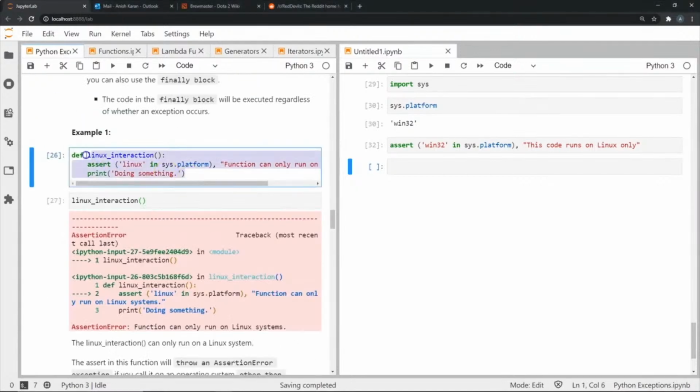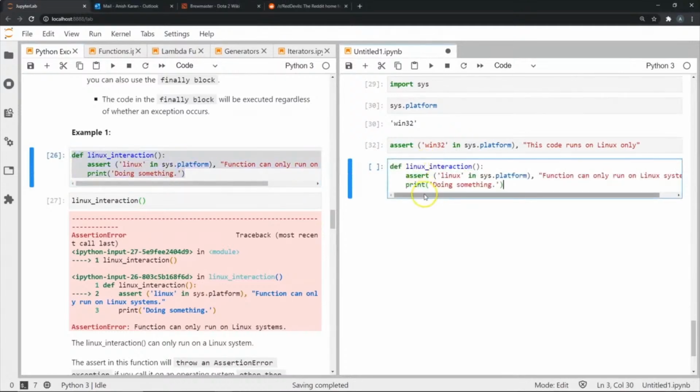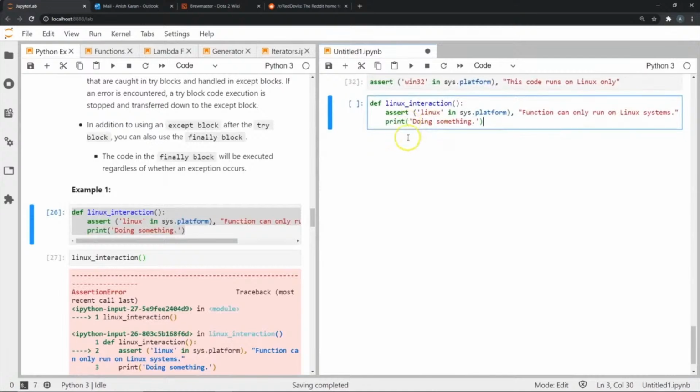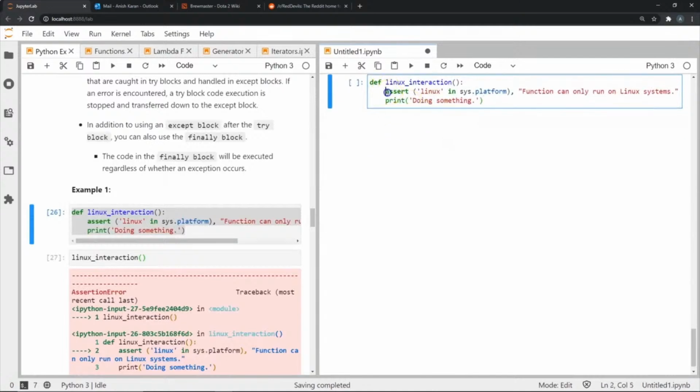So I have a basic function here. It's defining a function called Linux interaction. What this is basically doing is that when I call this function, I want to do an assert check. I'm going to check if Linux is the system I'm working on, and if it is not, then I want this error to be thrown. Let's see what happens in that case. And if this assert statement passes, then we will move on to this statement.